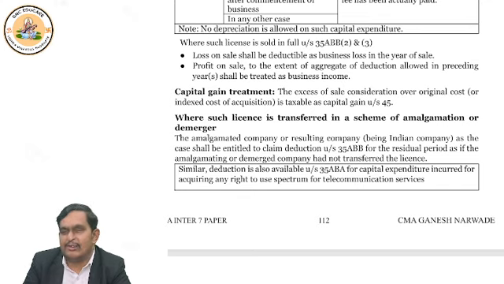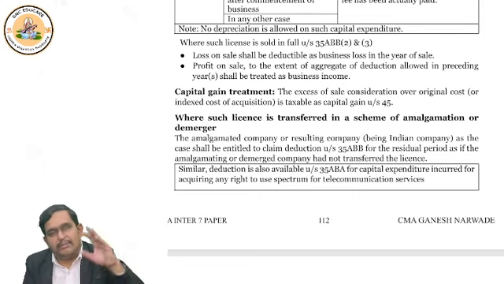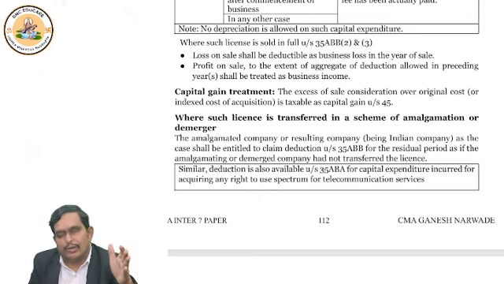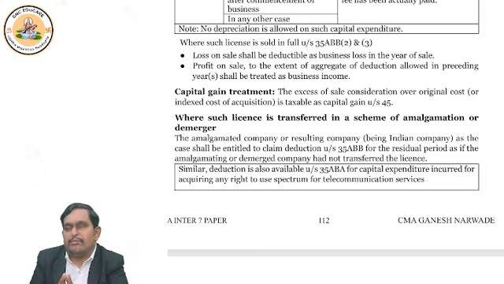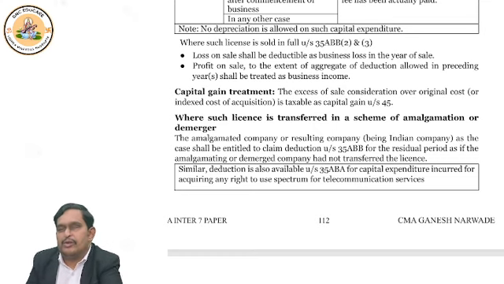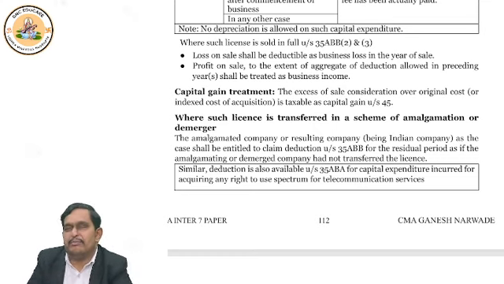You should understand this topic. There are two types of company. One is the amalgamating company, the old company which is going to close down, and the new company, the amalgamated company, which is going to survive for a long period. So the amalgamated company will get the entire deduction.